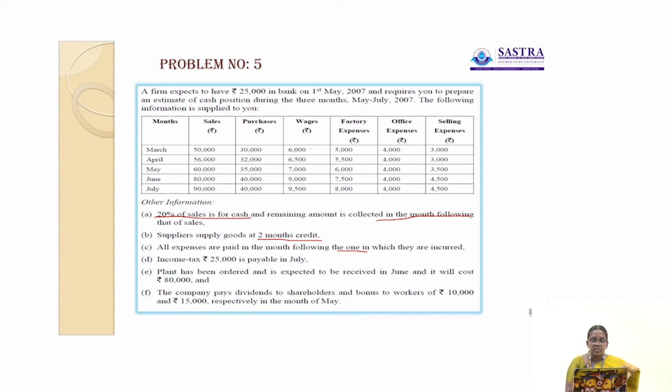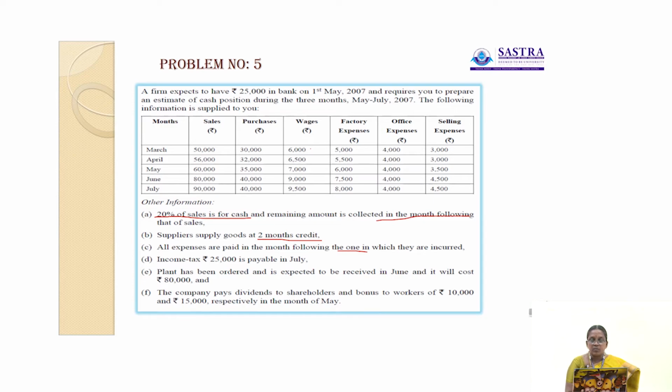Then next one is income tax payable in July. So income tax is on the expenses payment side. Then plant has been ordered and is expected to be received in June and it will cost rupees 80,000. That is also payments. Then the company pays dividend to shareholders and bonus to workers, rupees 10,000 and 15,000 respectively, in the month of May.